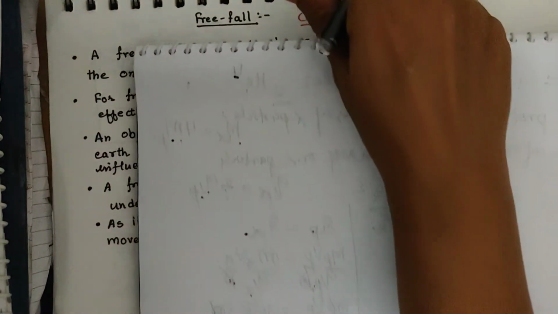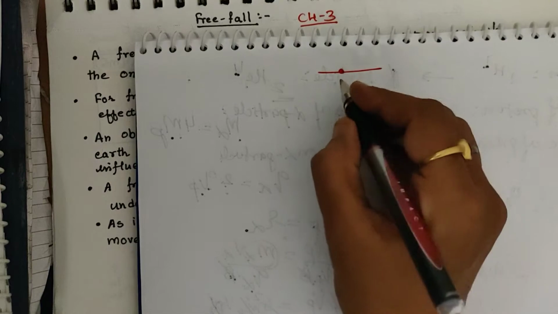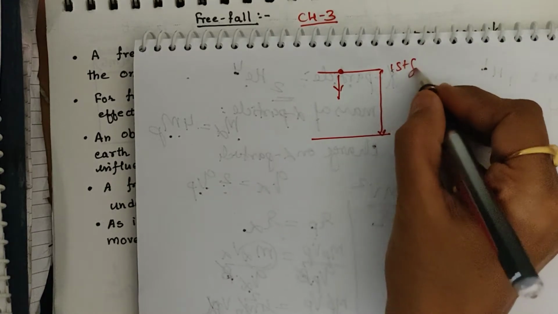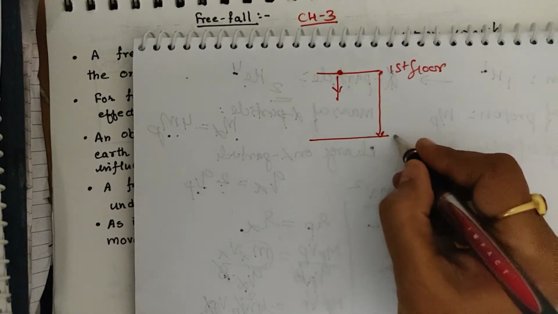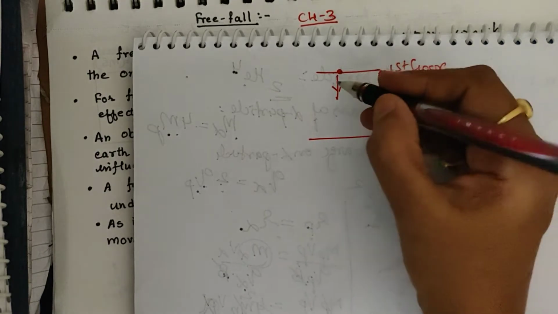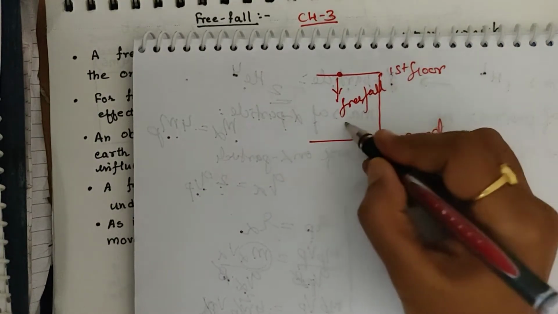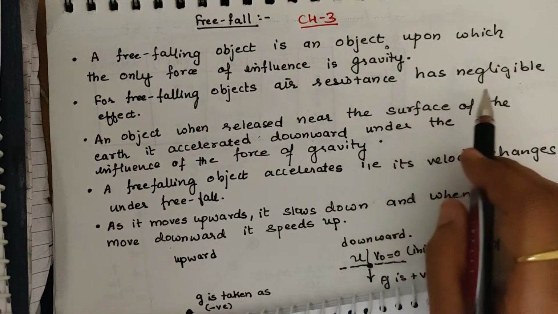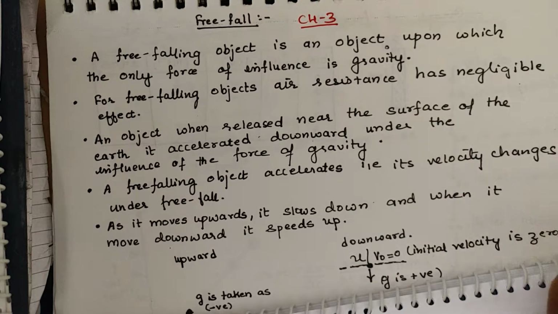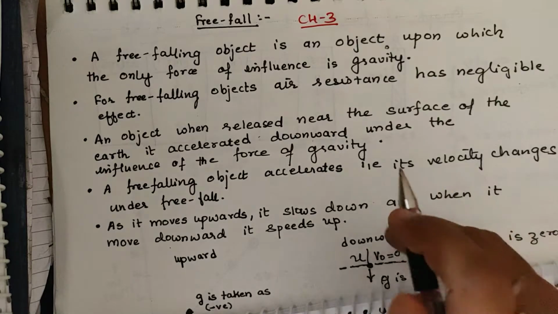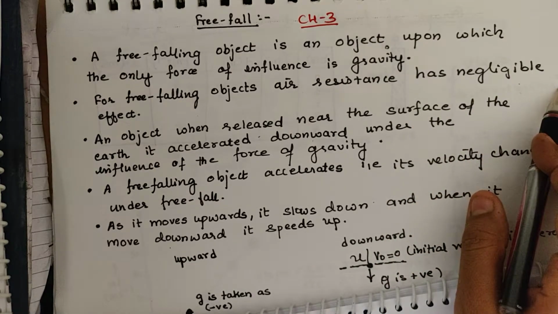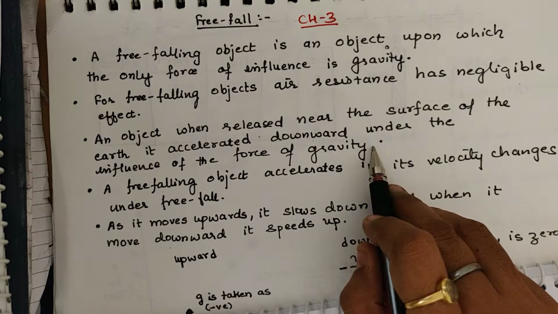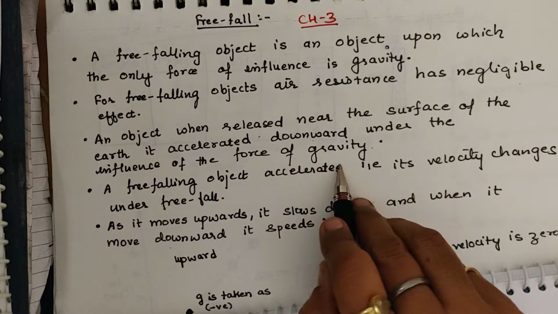So suppose this is a ball, and we are standing on the first floor, and you throw the ball downward, towards the ground. We say this is a free fall. And here we know that during free fall, the air resistance has a negligible effect. Definitely the air resistance or friction is there, but for the free falling body, it is negligible. So when any body is released near the surface of the earth, it gets accelerated downward under the influence of what? Force of gravity.